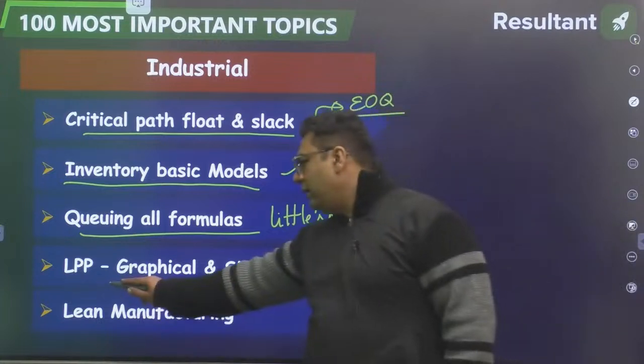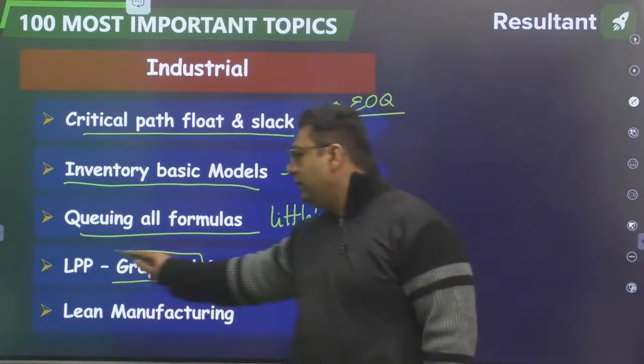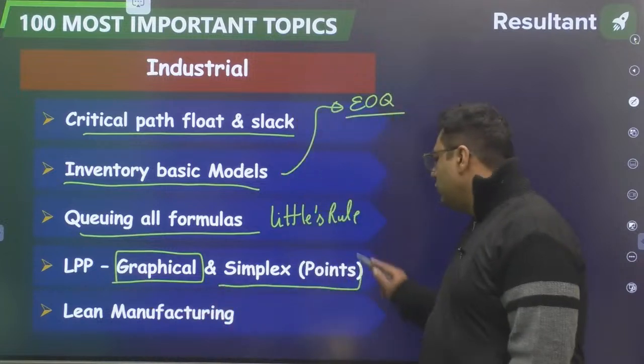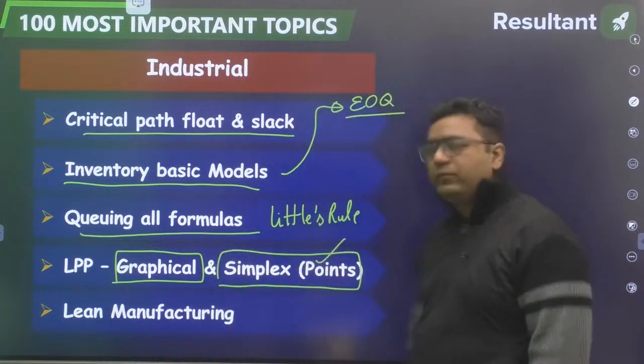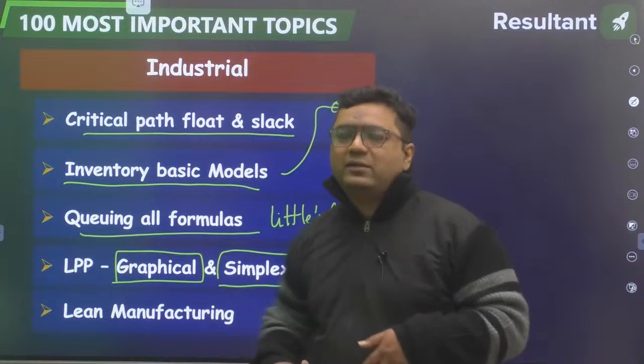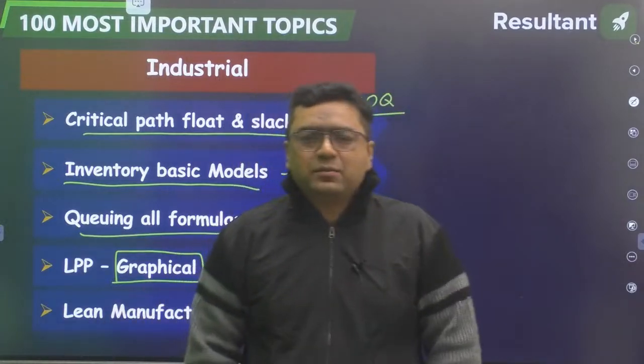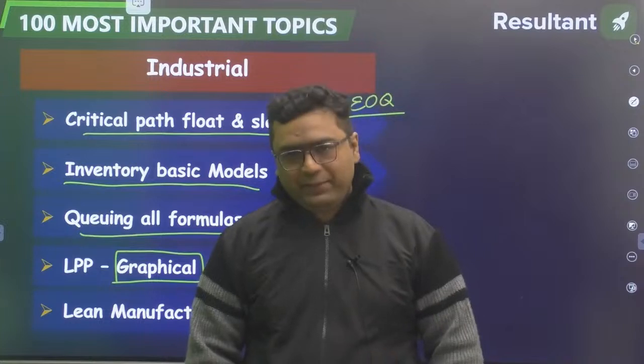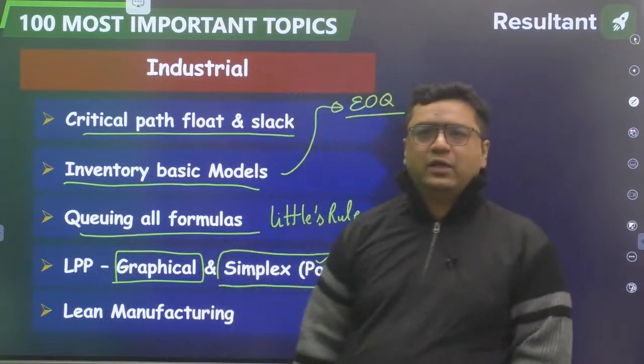In LPP, the graphical method you need to completely do. In simplex, you need to remember the important points, like if the replacement ratio is positive, what will happen, if 0, what will happen, that kind of thing is required.